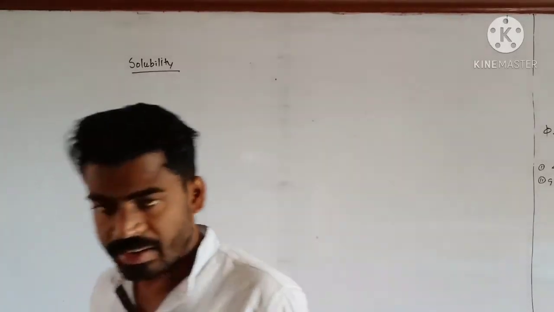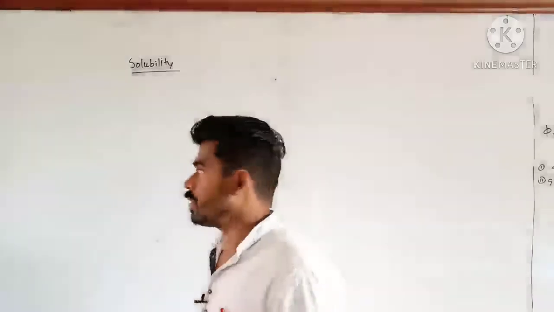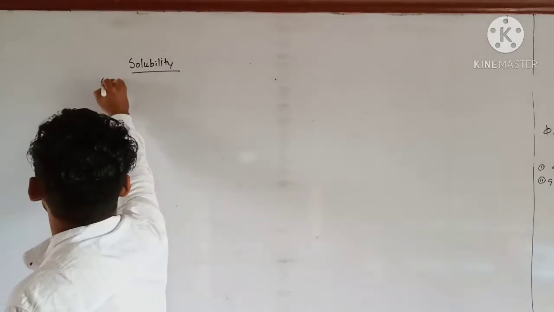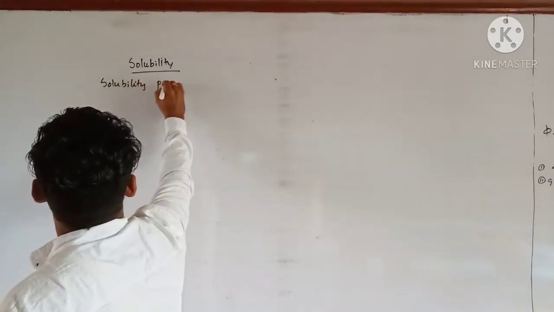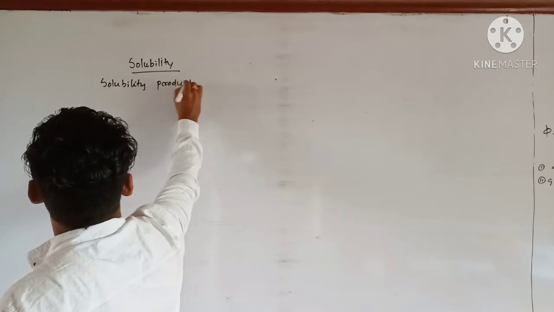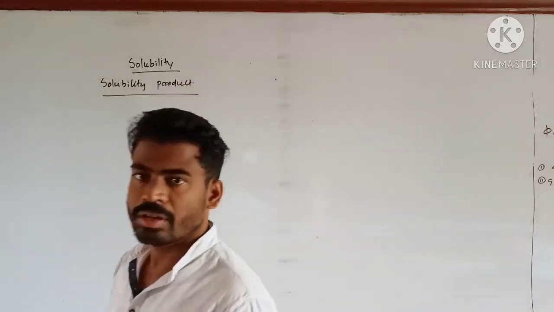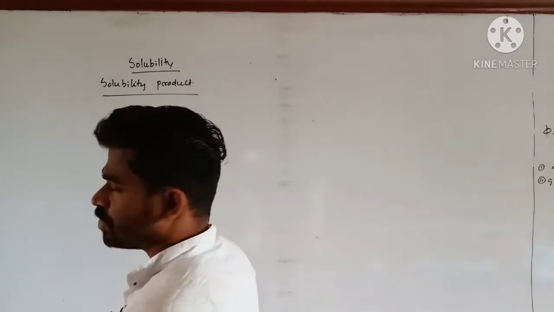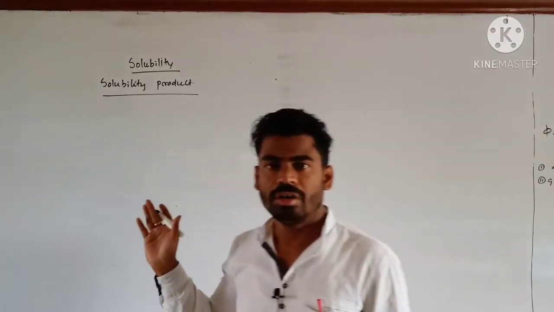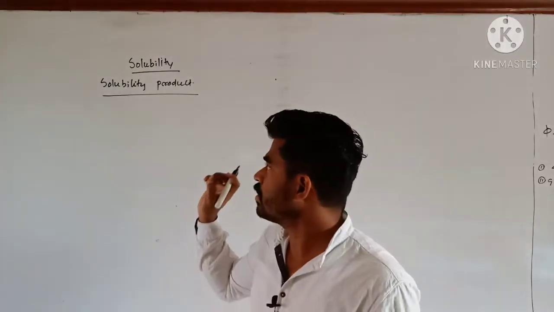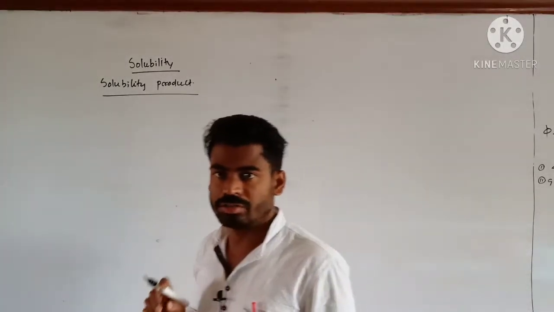Now let us define what is solubility product. For this, let us consider a sparingly soluble salt. As I have told you, these terms always involve sparingly soluble salts.